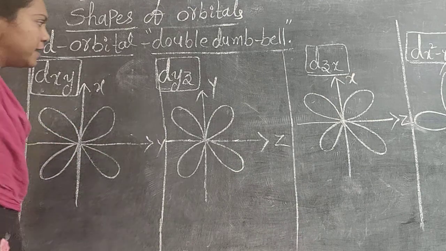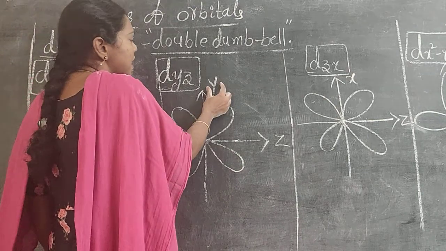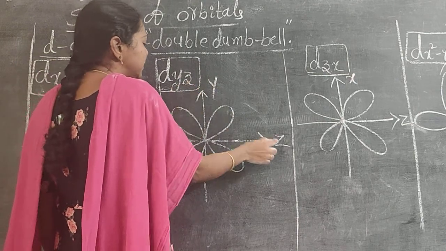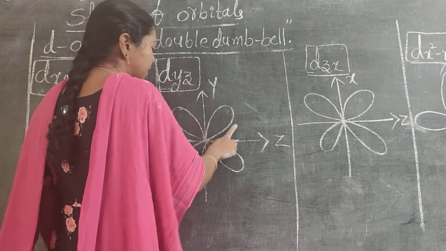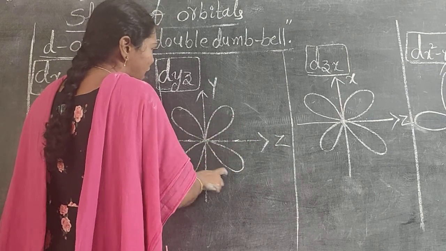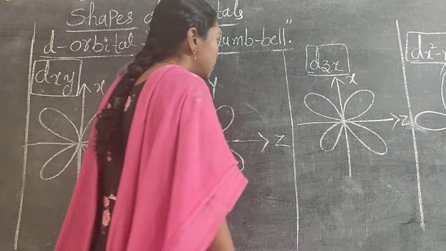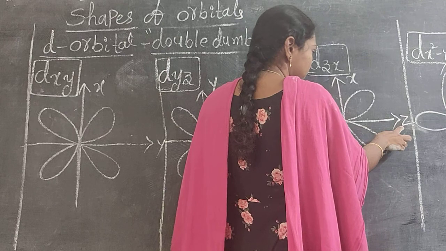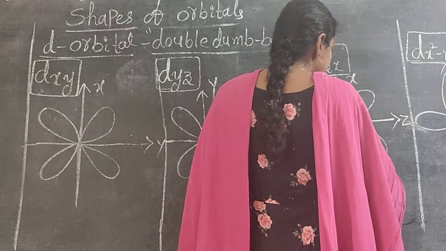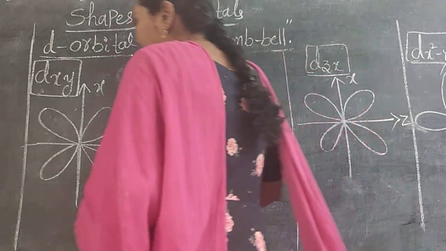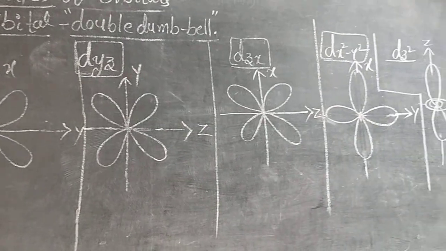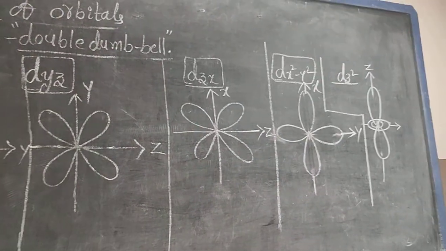Next, yz. In the place of x, what is there? Y, because it is the yz orbital. Next z. In between the y and the z axis, the 8-shaped form is formed. Do you understand? So zx. It is the x axis, it is the z axis. Same: the 8 shape is formed between the z and x axis. Do you understand? Yes. Next, observe that one.